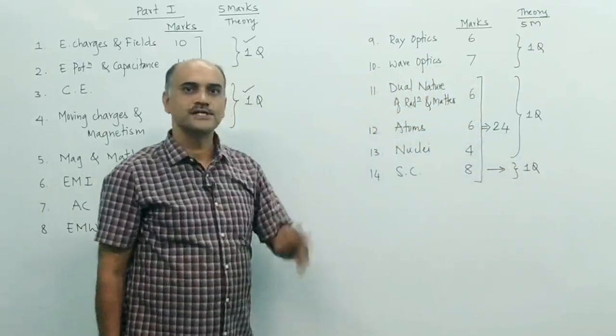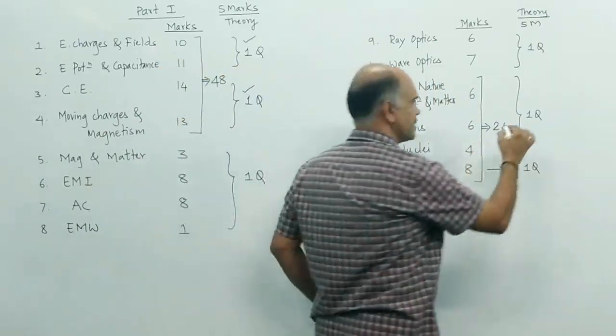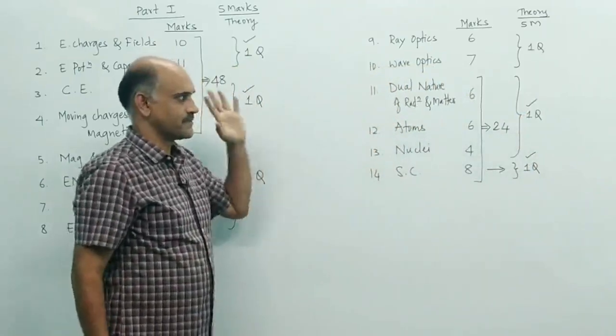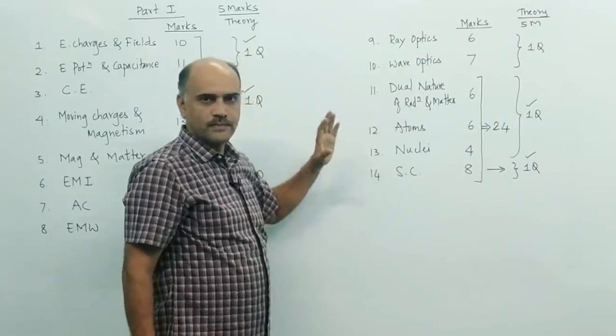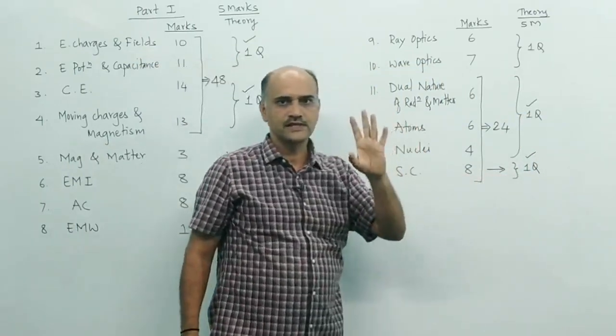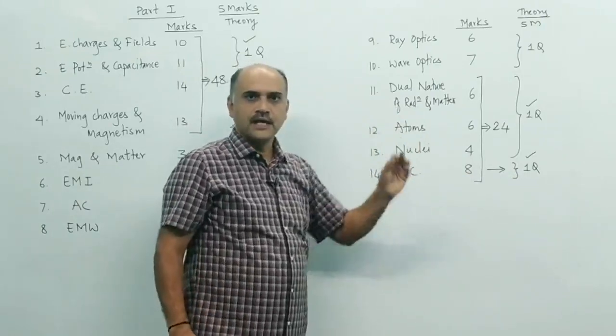So again, how much are you required to answer? 2 out of 3. So easily you can answer this and this. You will be able to get 10 marks. So if you do these 4 topics perfectly, in semiconductors 5 marks 1 question is there, hardly 4 or 5 questions you will get of 5 marks.